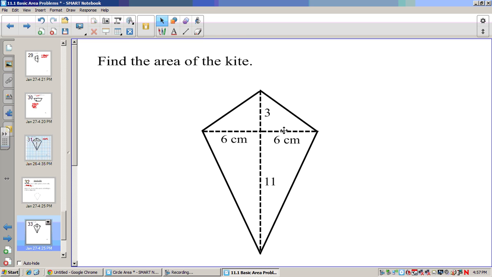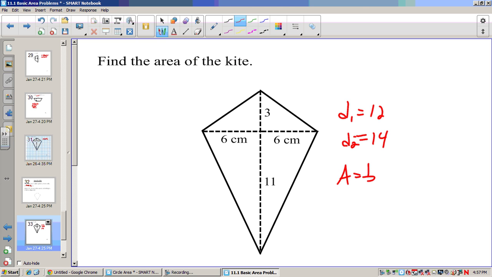So that's 6 plus 6, which is 12. Our diagonal 2 is this whole distance, which is 3 plus 11, or 14. So my area is 1/2 12 times 14. So half of 12 is 6. 6 times 14 is 84. So my area of my kite is 84 centimeters squared.